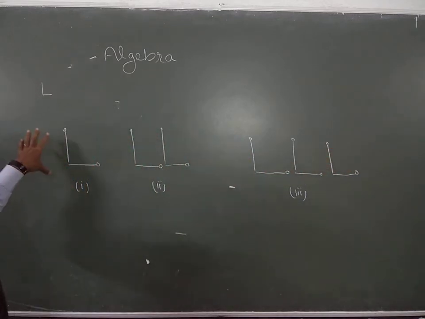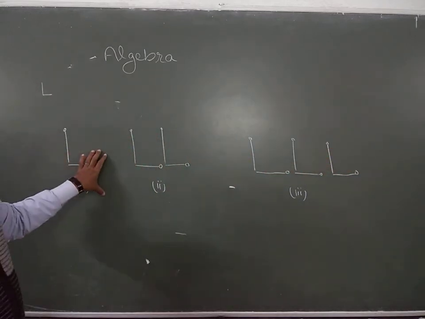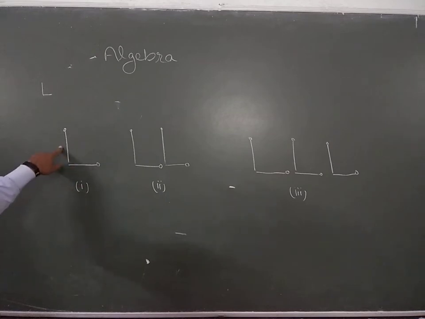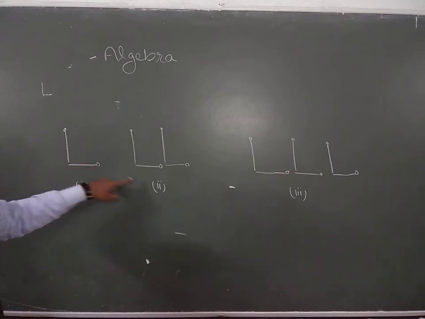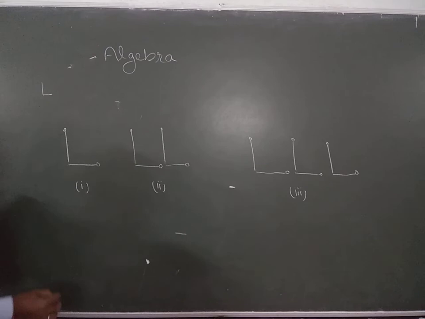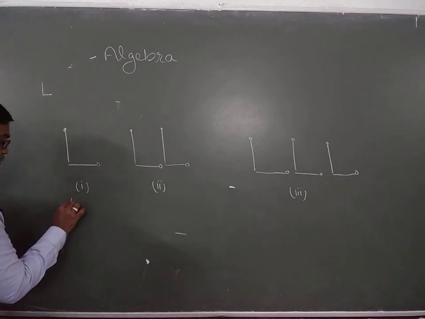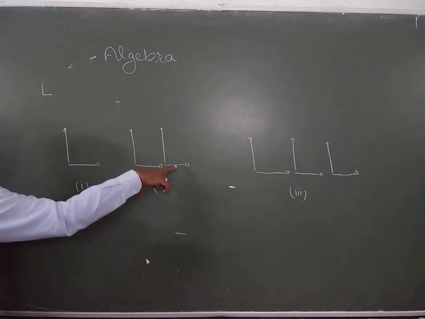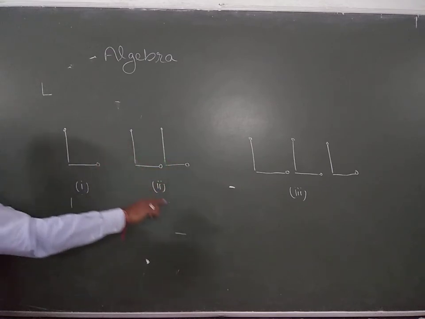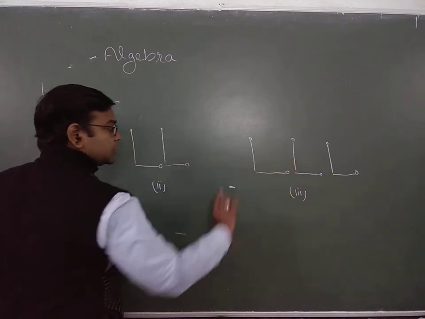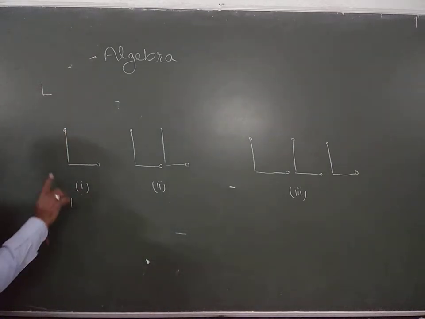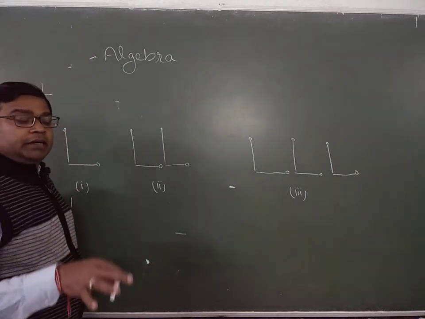So you have to find out the relationship between the number of the figure and the number of matchsticks used in each figure. Here we have 2 matchsticks in the first figure. Second figure, 4 matchsticks, 2 into 2 is 4. In the third figure, 6 matchsticks, 2 into 3 is 6. Likewise you have to find out the pattern.